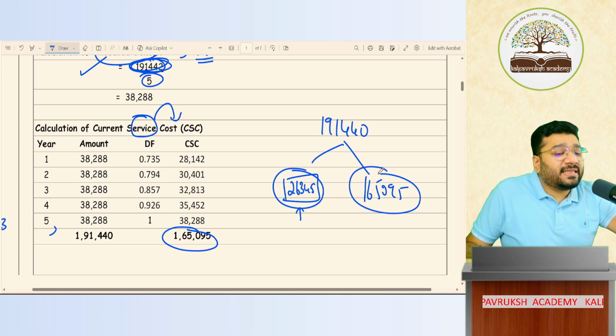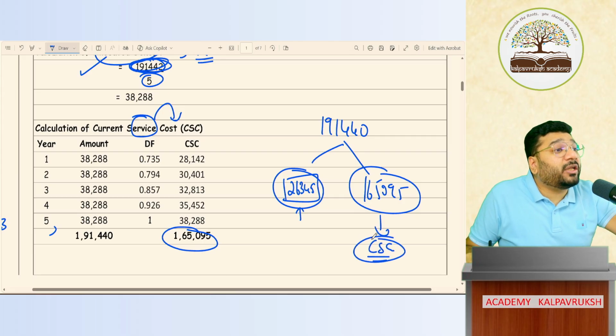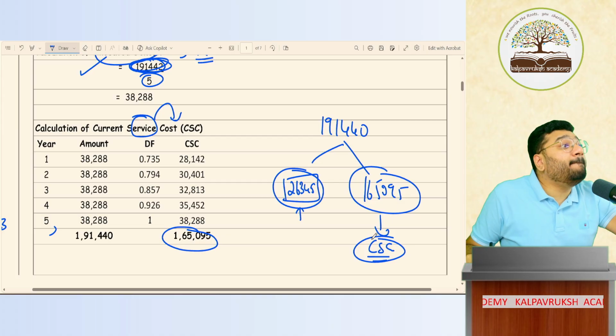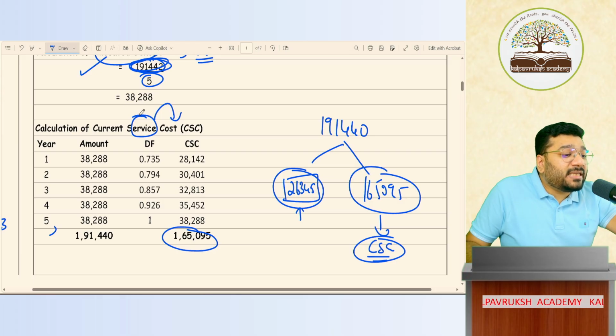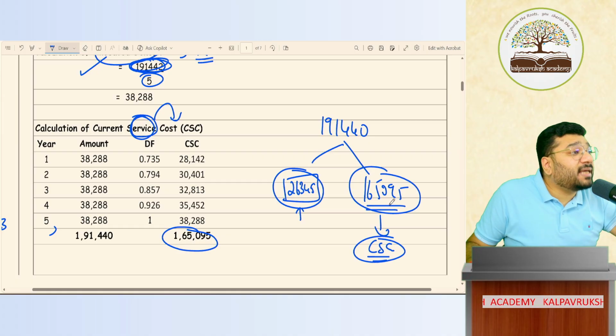So this 1,65,095 will be called current service cost. Means what? This much worth of service is extracted from the employee. That is why it is called current service cost. When is he giving this service? In the future. But what is its current value? This much. Hence it is called current service cost.